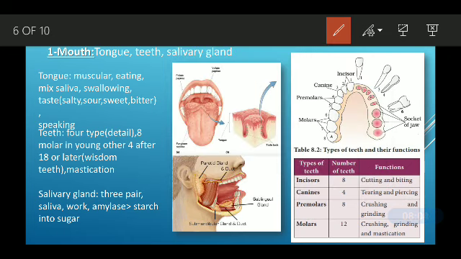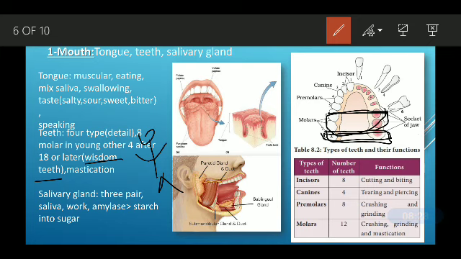Then we have wisdom teeth. Basically, before 18, a child does not have these two; he has only 4 molars in one jaw instead of 6. These two molars develop at or after 18. So these two teeth are called wisdom teeth.